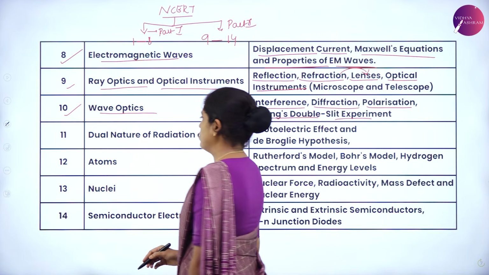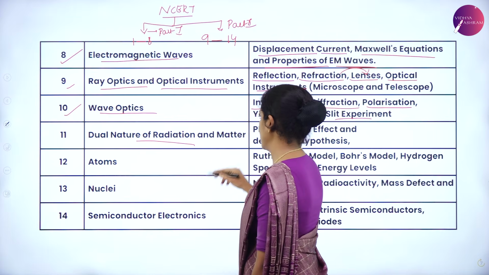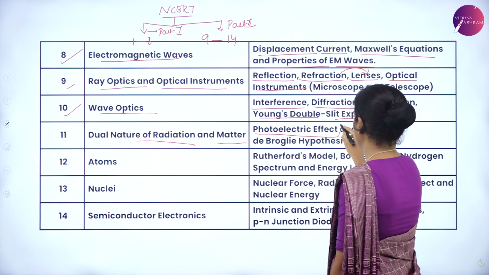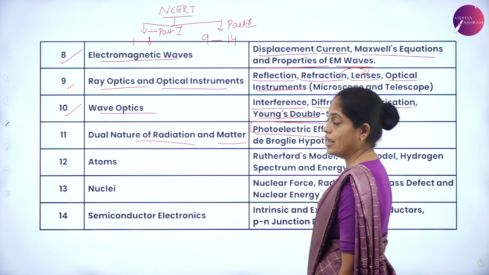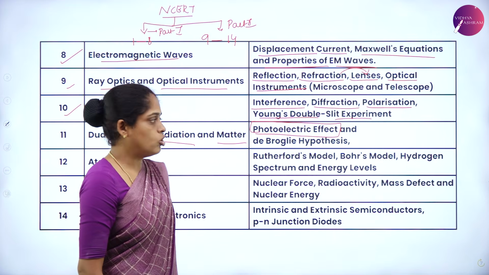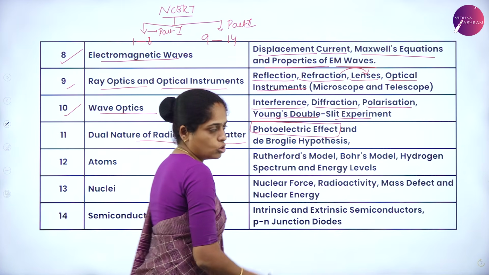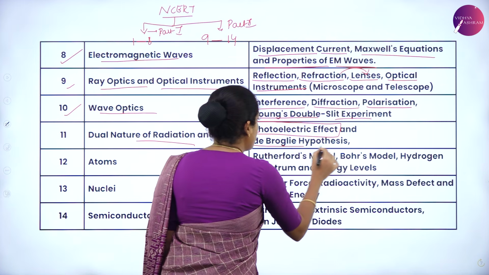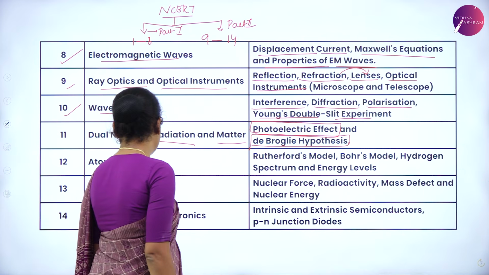The 11th chapter is dual nature of radiation and matter. In this chapter, the very important topic is the photoelectric effect. Very important topic. You must compulsorily learn this. And the next topic is the de Broglie hypothesis.